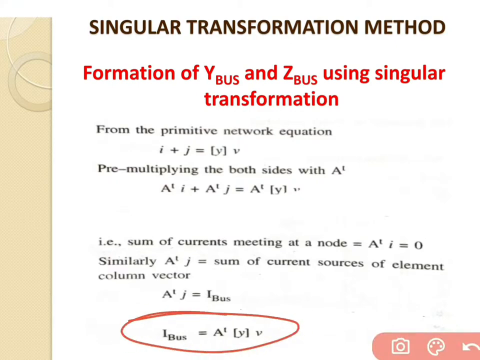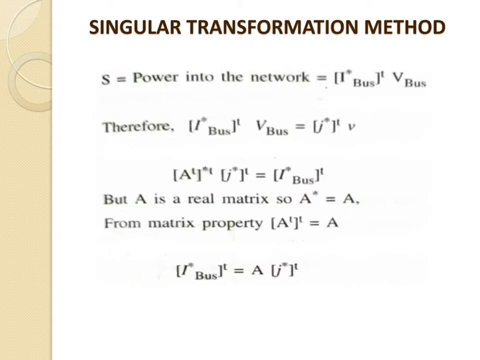So the new equation becomes A transpose star transpose J star transpose equal to I star bus transpose. But A is a real matrix, so we write A star equal to A, which is already there inside the equation.